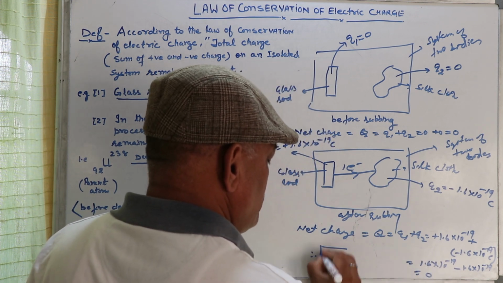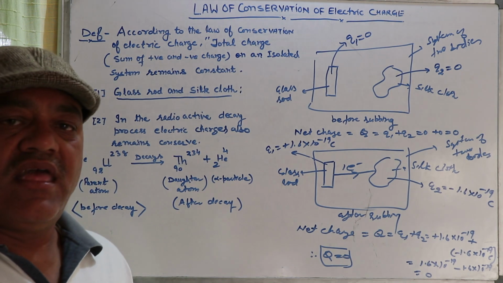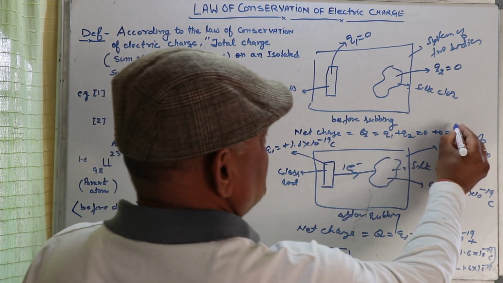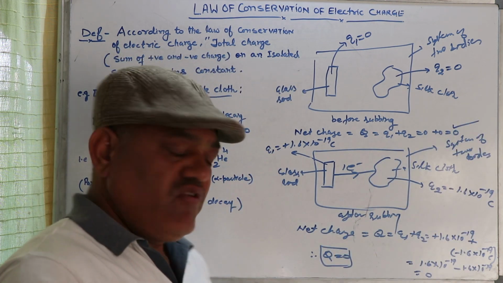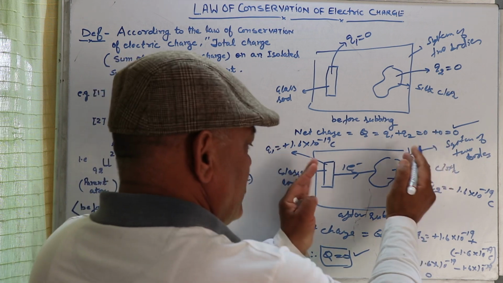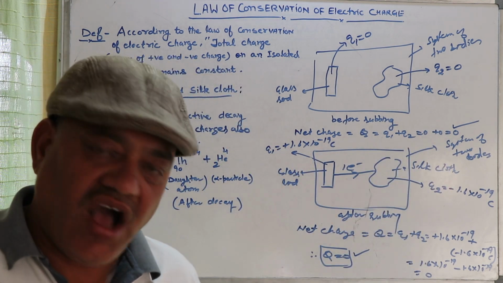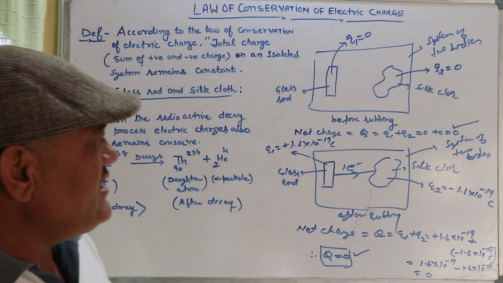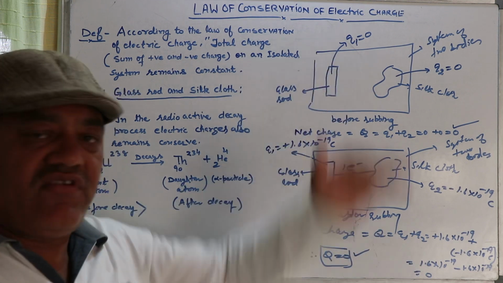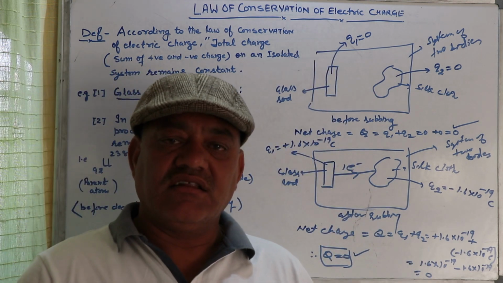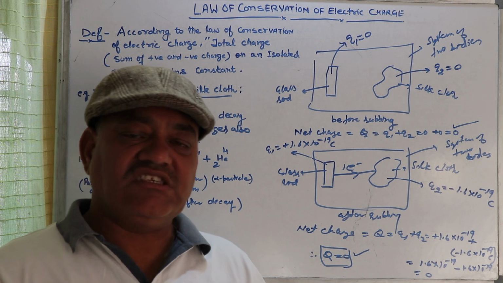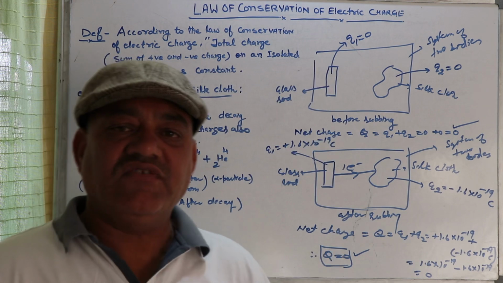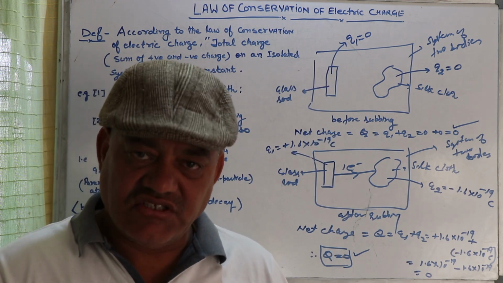Therefore Q is equal to 0. So before rubbing, the net charge on the system is 0, and after rubbing the total charge on the system also remains 0. Hence the total charge before and after rubbing the glass rod with silk cloth remains the same on the system. This is the law of conservation of electric charge.